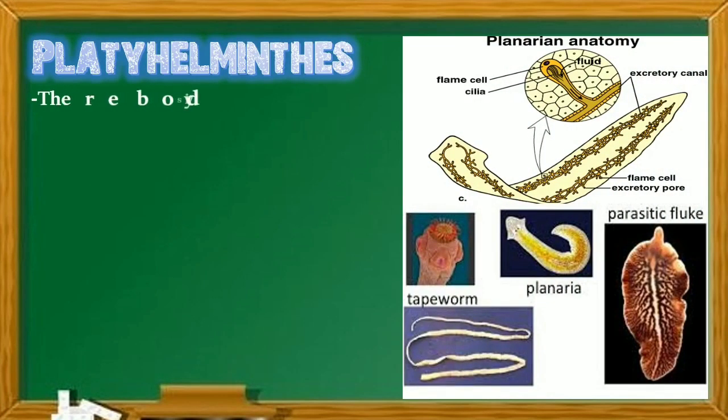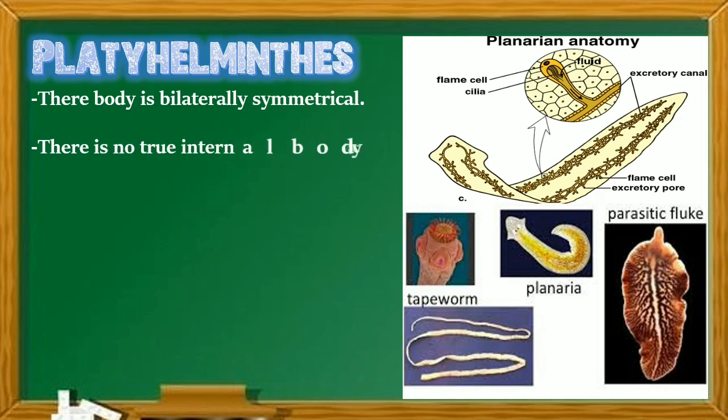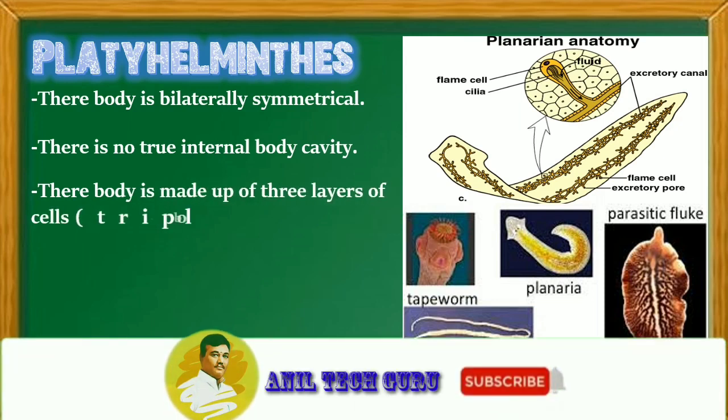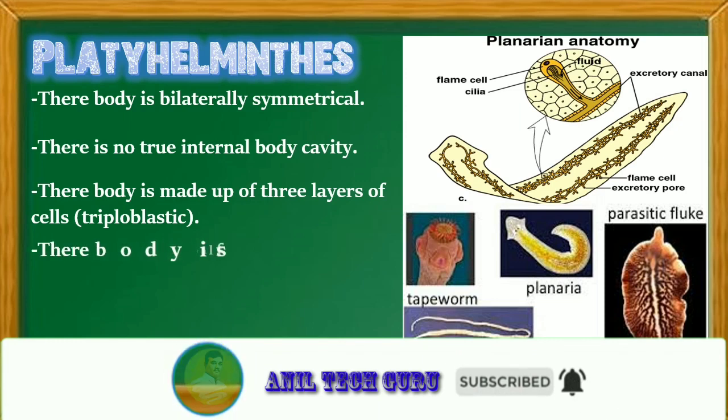So now we are going to discuss Platyhelminthes. The characteristic of Platyhelminthes is that the body is bilaterally symmetrical. There is no true internal body cavity. Their body is made up of three layers of cells. That's why they are called triploblastic.